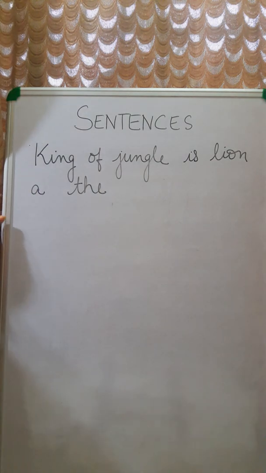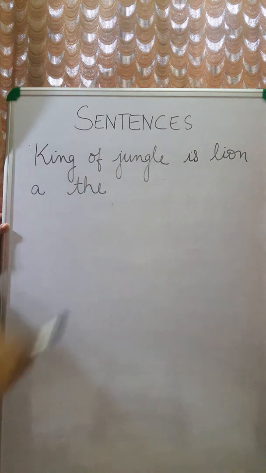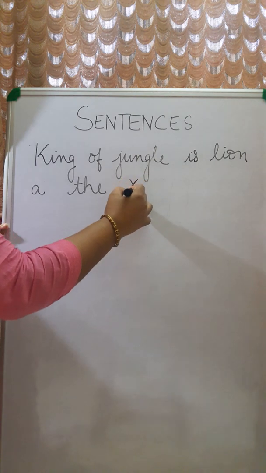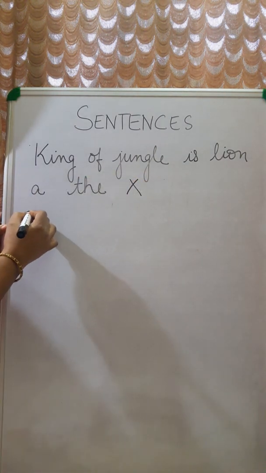Now children, look at these group of words. King of jungle is lion other. Is this a sentence? No, it is not a sentence. Now you make it a sentence. How will you make it a sentence?